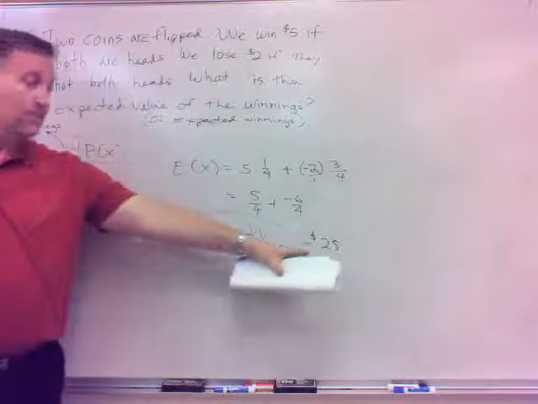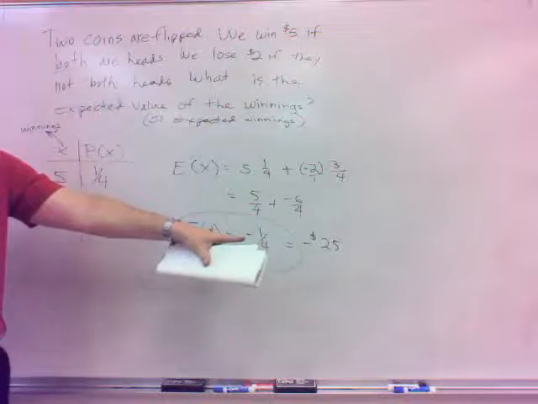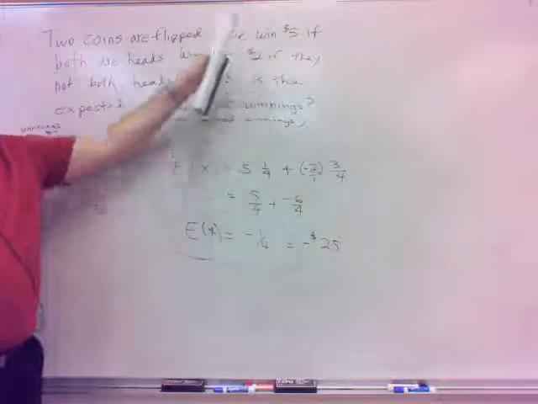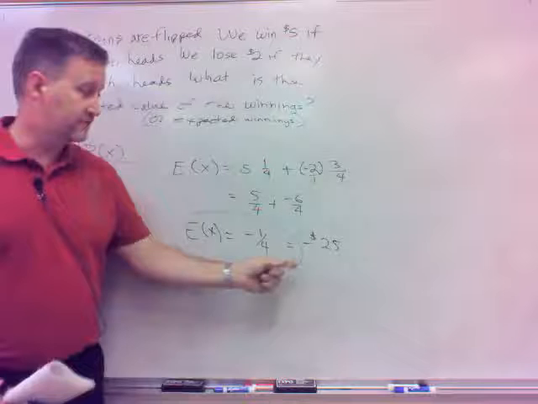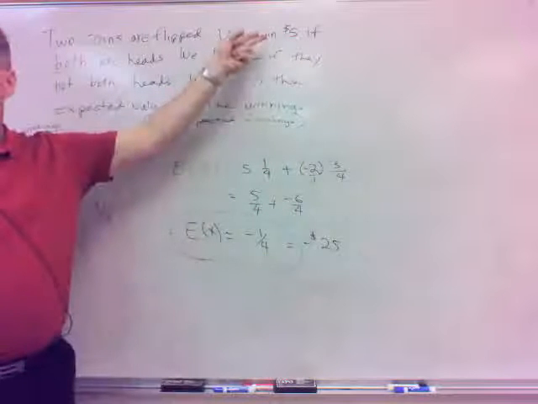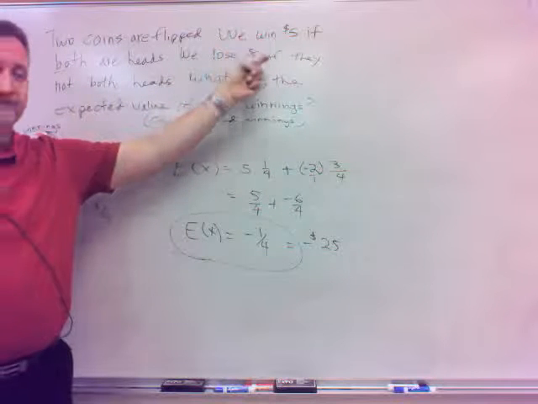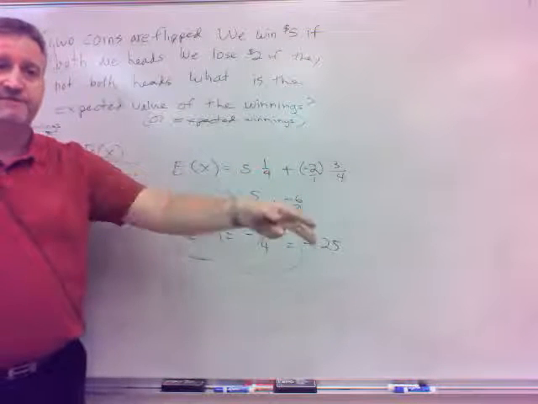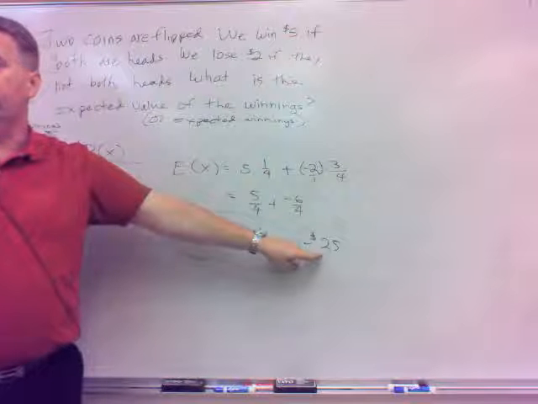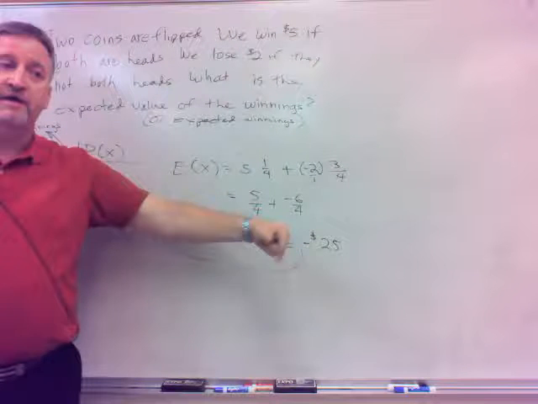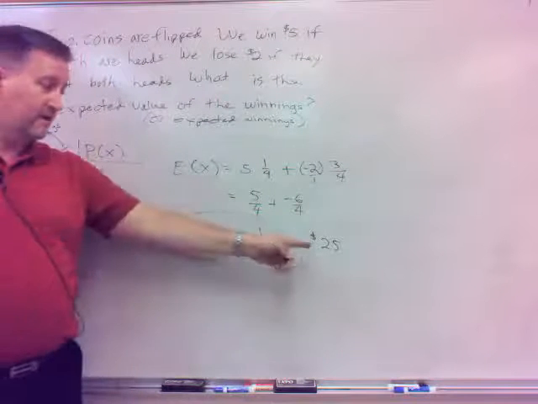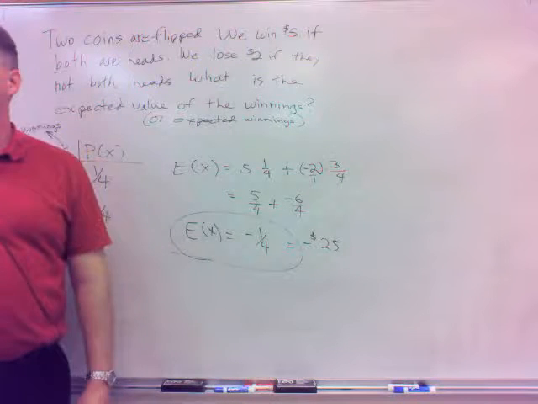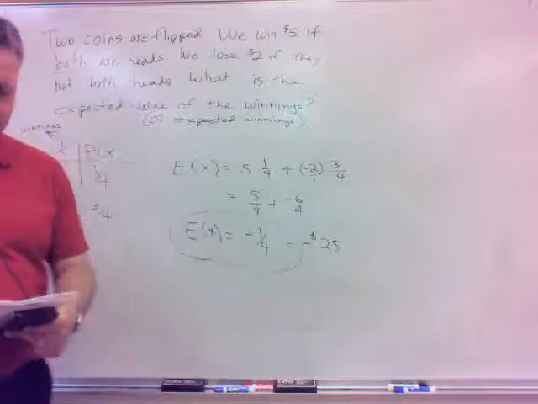But this is what we'd expect to average, which brings up another point. Am I ever going to lose a quarter? No. I lose $2 or I win $5. But this is an average, right? Your average doesn't have to be one of these numbers. It won't be one of these numbers usually. Like if I played it 50 times, I would expect to average losing 25 cents each time. I'm not going to lose 25 cents ever, but on average, that's what I would. So I would expect to lose that much per time on average. Okay? So it's a little different, but that's what it means.